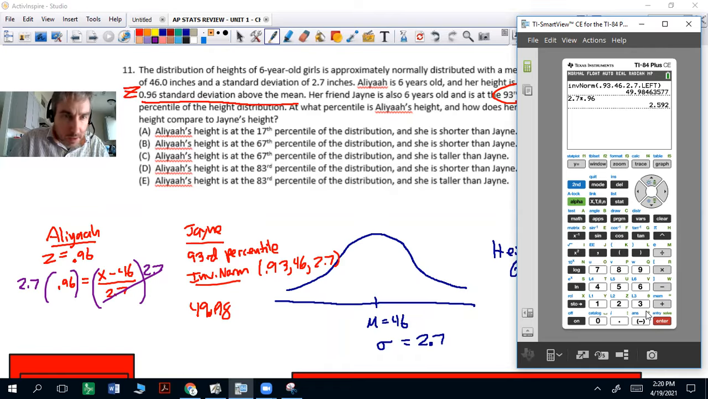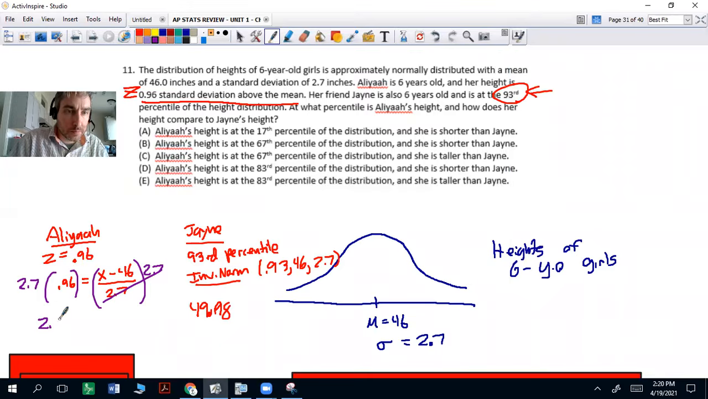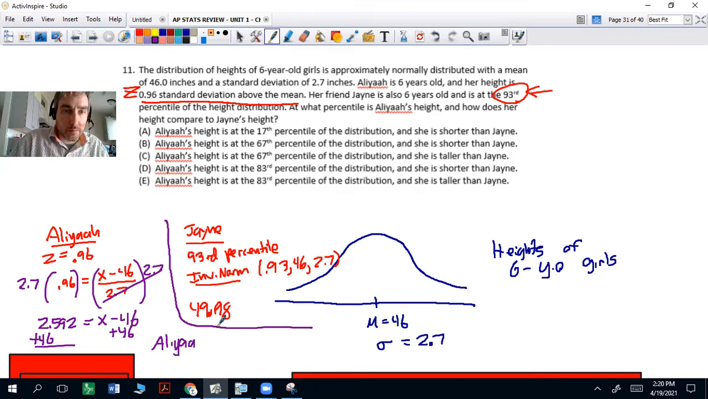2.7 times 0.96 is 2.592. Then we're going to have to add the 46. So let's do that. And that's going to be 48.592. So Jane's height, or Aaliyah's height, we know Jane's is 49.98, but Aaliyah is going to be 48.592. So Aaliyah is going to be shorter than Jane.